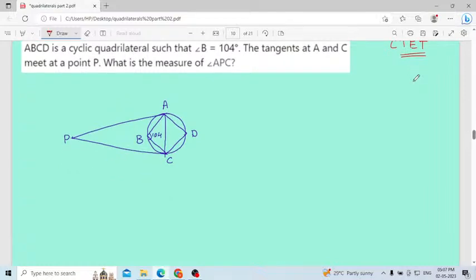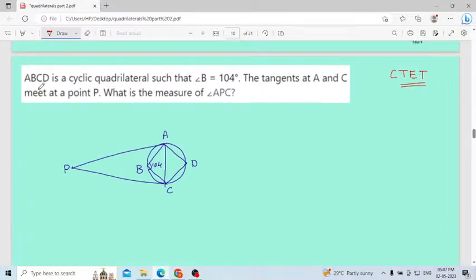Next, consider the next problem. ABCD is a cyclic quadrilateral such that angle B is 104 degrees. The tangents at A and C meet at a point P.